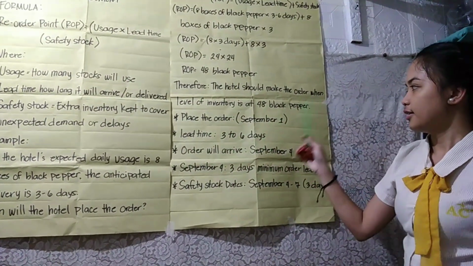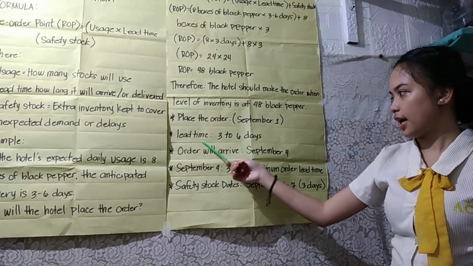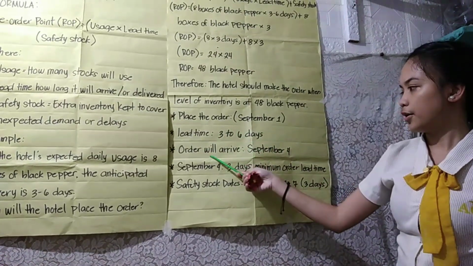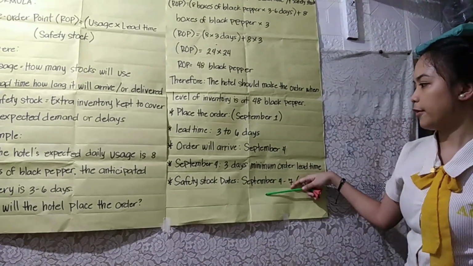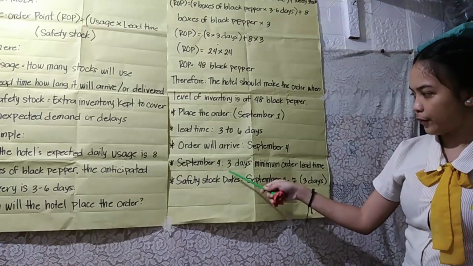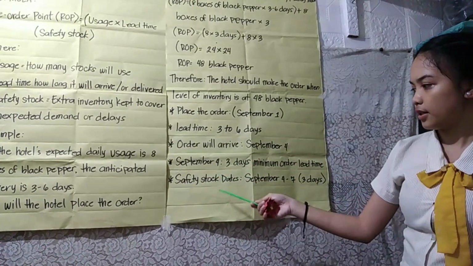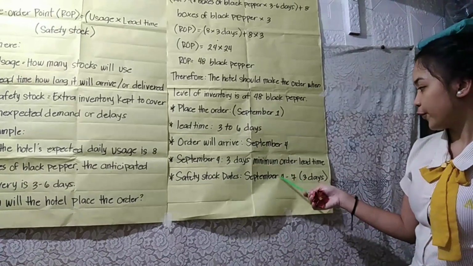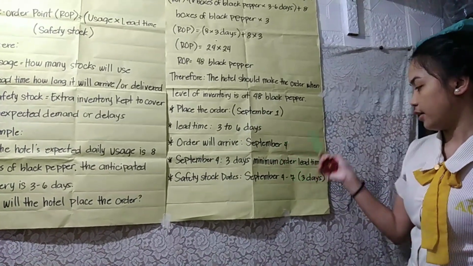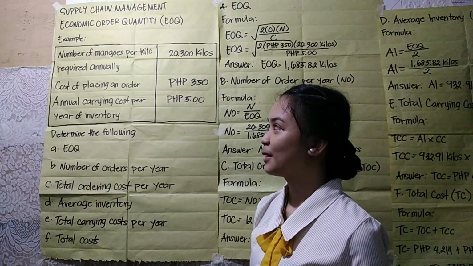Place the order September 1. Lead time is 3 to 6 days. The order will arrive September 4. September 4 equals the 3-day minimum lead time. The safety stock dates are September 4 to September 7. So that's the 3 days.